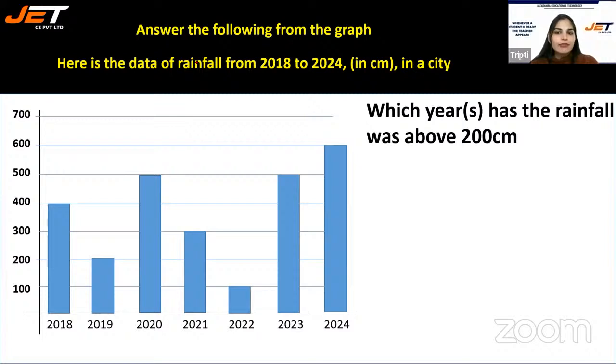Which year has the rainfall above 200 centimeters? In which year the rainfall was above 200 centimeters?